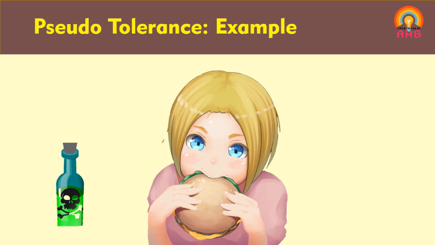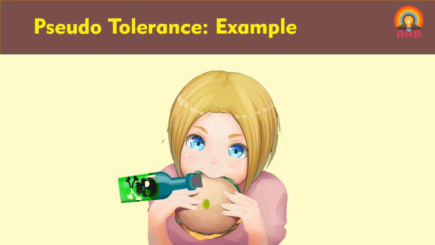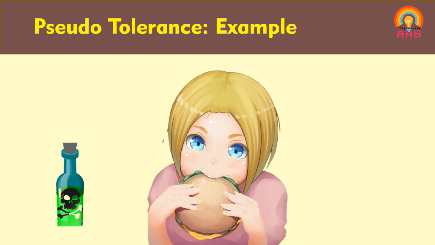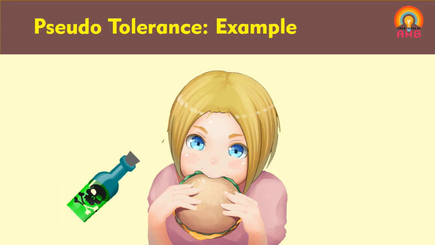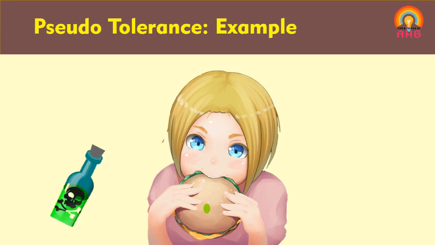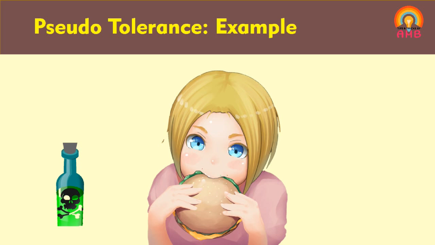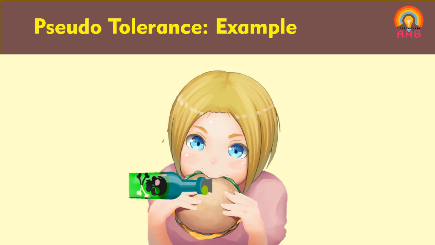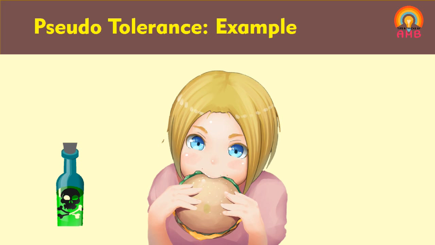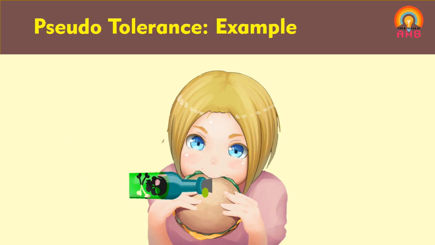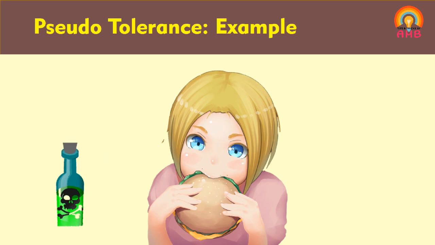Even after increasing the dose of poison by oral route, no toxic effects are produced in that person. Why does it happen? Because if the drug is taken orally, in small amounts and repeatedly, tolerance is developed, but only if the drug is taken by oral route. That is very important here.